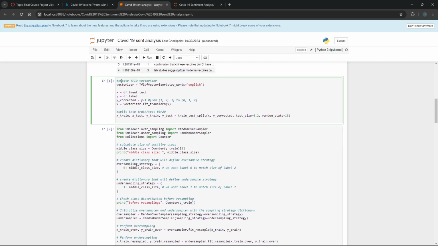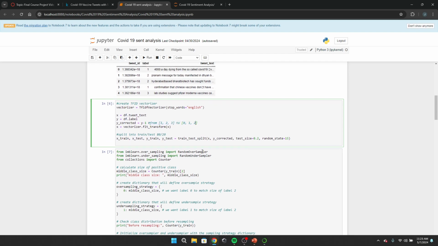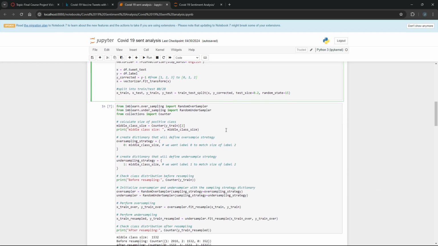Next, we create a vectorizer. What a vectorizer does is convert the English text into numbers so the models can use it. So we're just converting it into a form that the models can read. And also, we're changing some numbers, again for the model's sake, so it can work. We're changing the 1, 2, 3 labels to 0, 1, and 2.